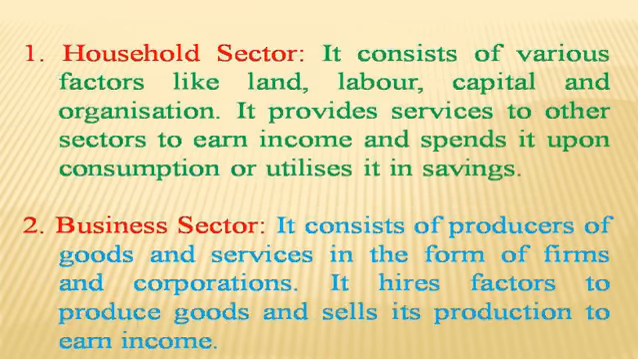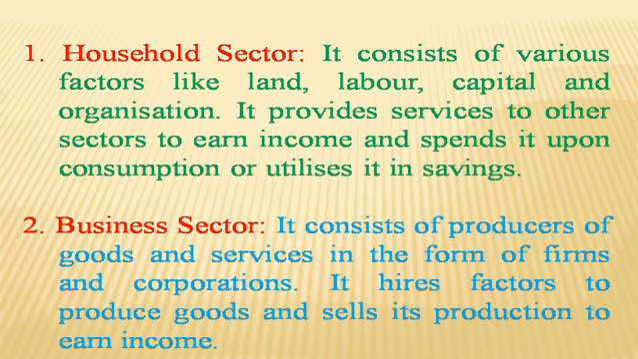Number 1, household sector. Household sector consists of various factors like land, labor, capital and organization. It provides services to other sectors to earn income and spend it upon consumption or utilizes it in saving. So household sector consists of the 4 factors of production. They are land, labor, capital and organization. This sector provides services to other sectors to earn income.